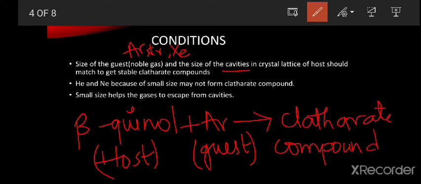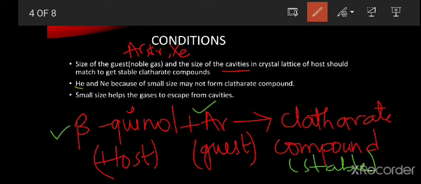Clathrate compound. In this one, the size of the host and the size of the guest will be equal. Then only we get a stable clathrate compound. The cavity of the host will be equal to the size of the guest. Then we get the stable clathrate compound.